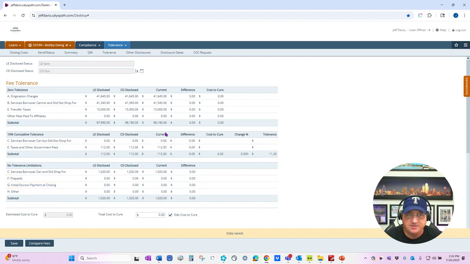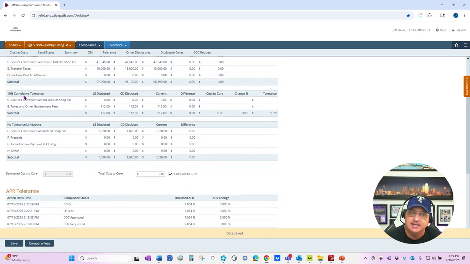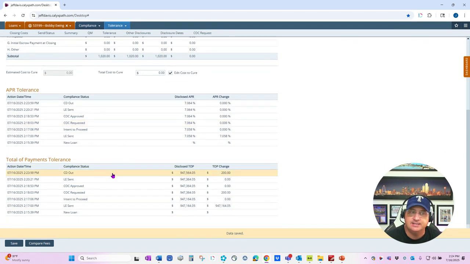And before we wrap up this video, just on this tolerance screen, I just wanted to point out how it's going to check your LE versus your CD as far as your 0 tolerance, 10%, no tolerance limitations, your APR tolerances, and your total of payment tolerances. So really nice tool built into the system.